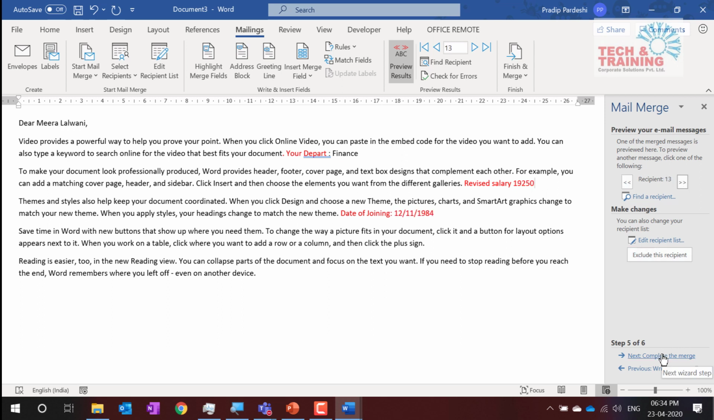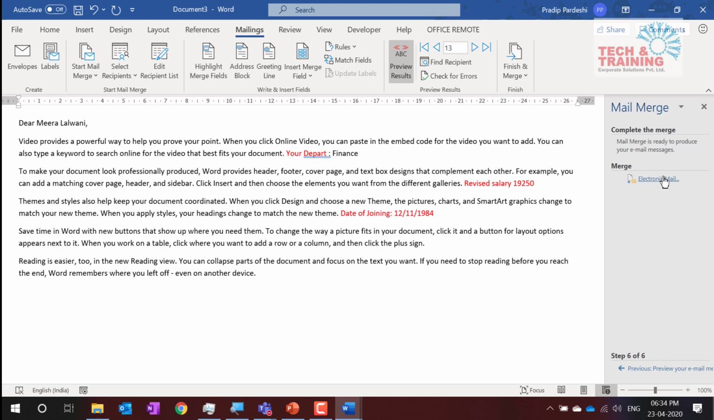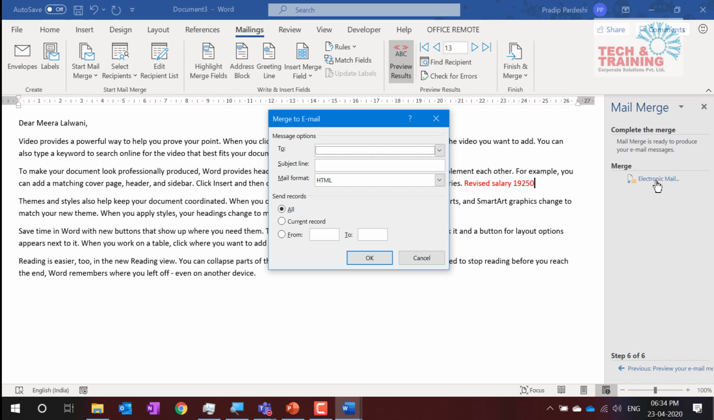I go to complete the merge. When I click on complete the merge, it is asking me, do you want to send the email to all these people? I say yes. Now it is asking me to whom should it be sent? I have the email ID column. Now subject, I can type subject. I can send it to all of these people. Now remember, the moment I click OK, these emails will be sent to all the people automatically.